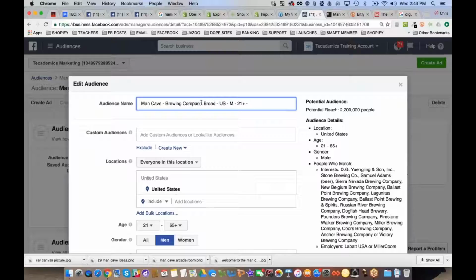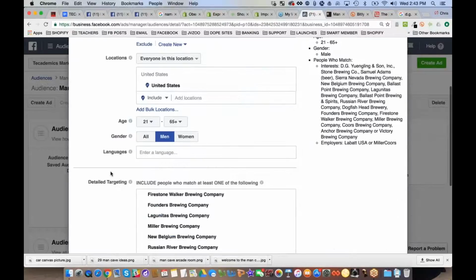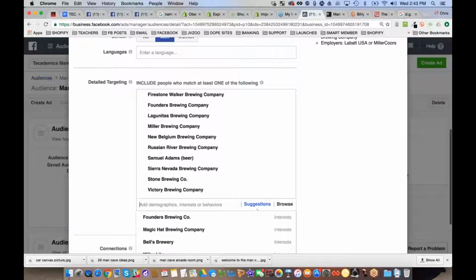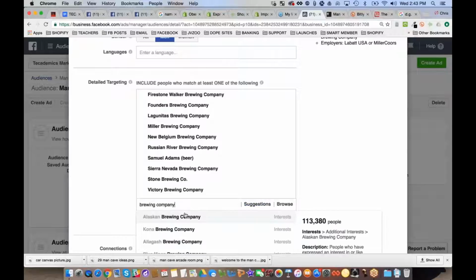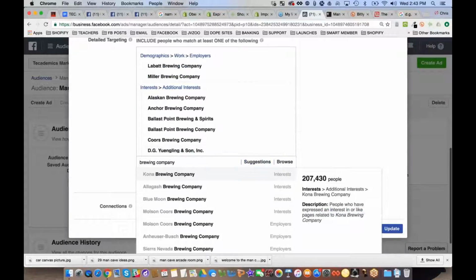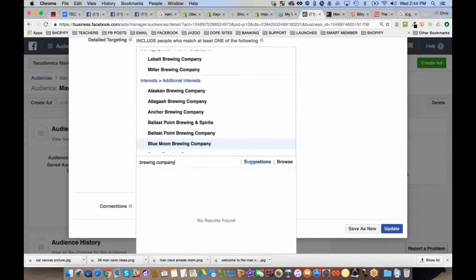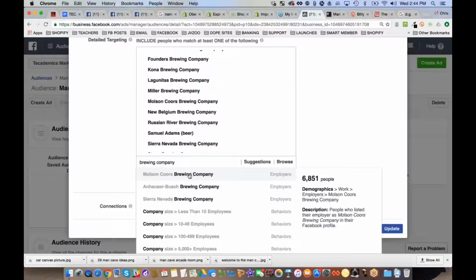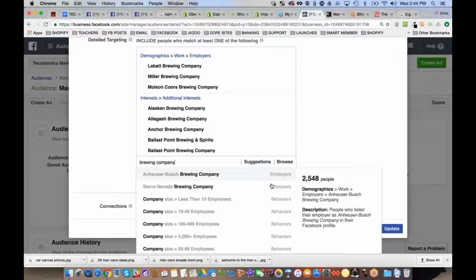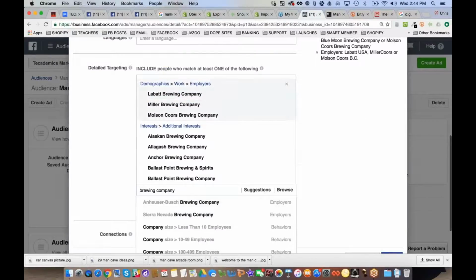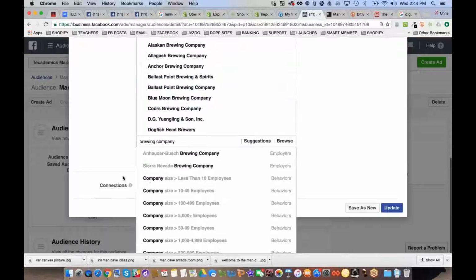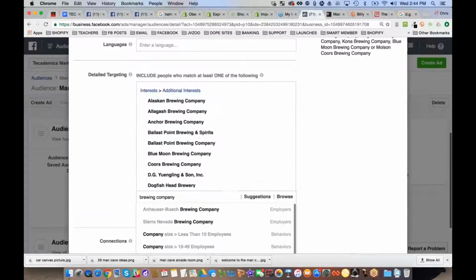Brewing companies, broad, okay? So just like that, you got all these brewing companies. Look at how many I can grab. Just look at how deep of an audience I'm going to be able to get by doing this. See what I'm doing? I'm just going to keep doing this. Brewing company, I'm going to grab all of these that end with brewing company right here. Only the, these are employers, so I don't want to dive into employers now. Just interests. So it looks like I tapped out the interest for brewing company.